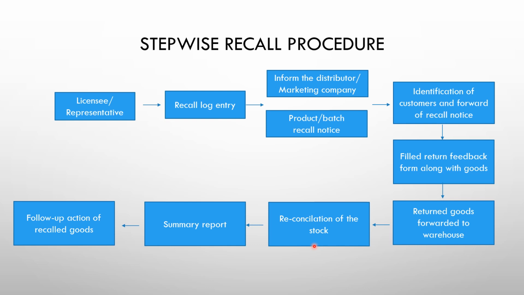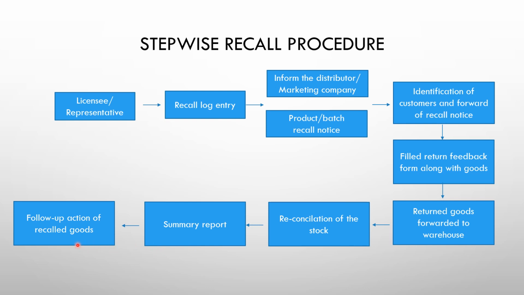After completion of all these things, we have to prepare a summary report of everything that has been done, from the recall initiation to all the material that has been returned. During that, we have to check that everything has been returned from all the customers and the different levels that we have discussed previously.